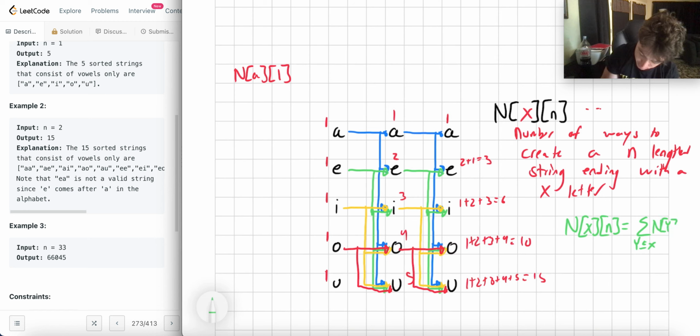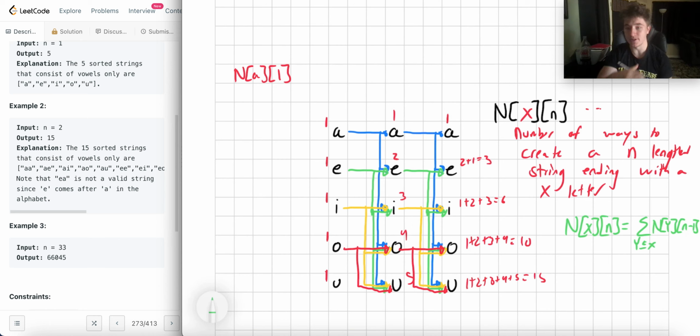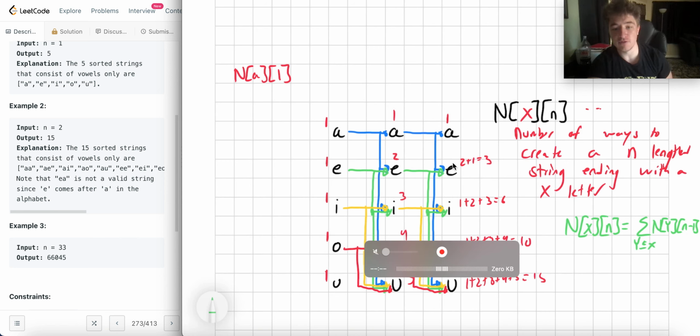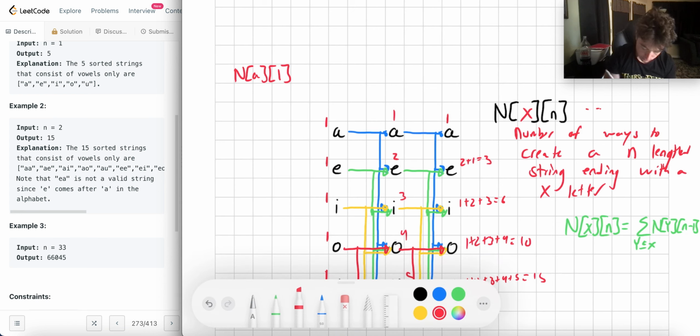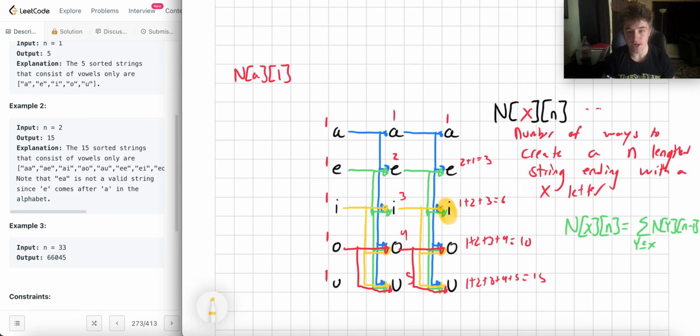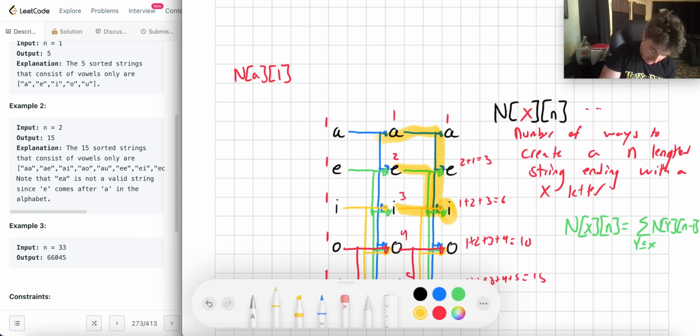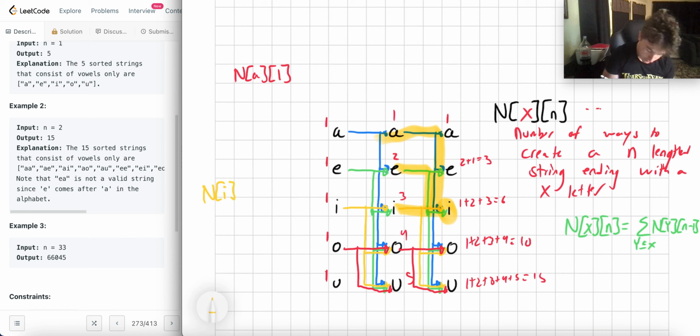And I'm going to look at all nodes Y. I'm going to sum up their values using something that's one less in terms of the length of the string. All the length 3 strings I can create ending in I, for example, this I here. So this I is length 3, and I can attach this I or this E or this A. So in terms of the relationship, that'd be N of I using length 3 equals the sum of nodes Y less than or equal to I of length 2.